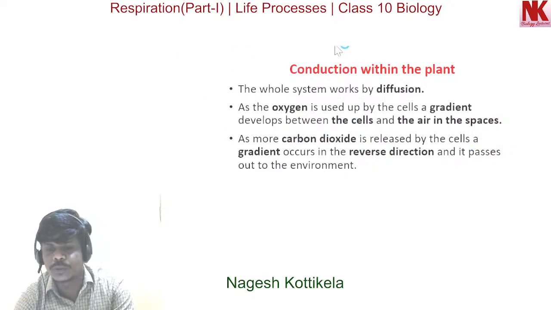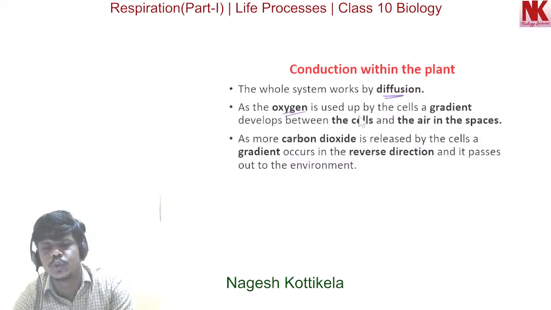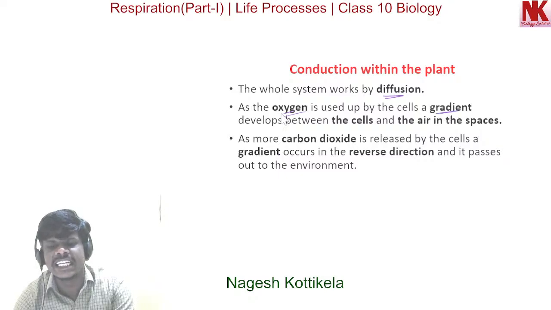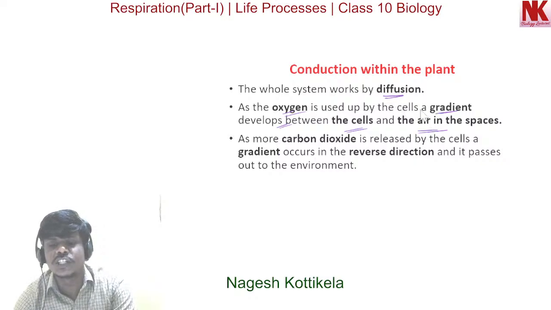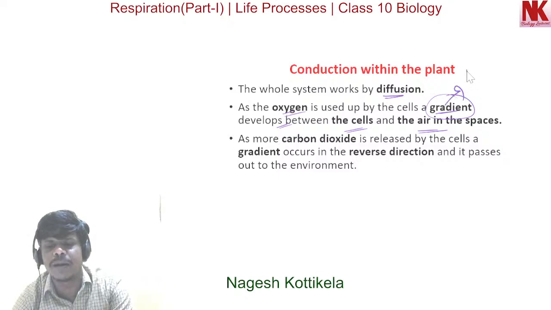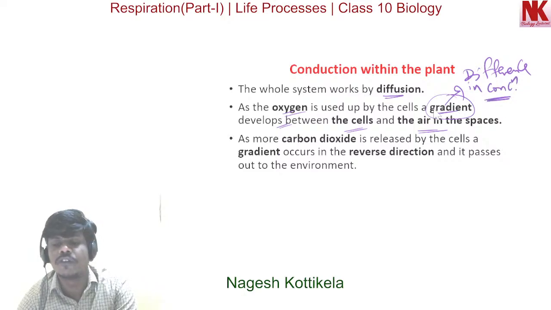Now moving to the next, the whole system works by diffusion. As the oxygen is used up by the cells, a gradient develops between the cells and the air in the spaces. Oxygen is utilized by the cells, so there will be a gradient. A gradient is nothing but a difference in concentration, the difference in concentration of oxygen inside the cell and outside the cell.